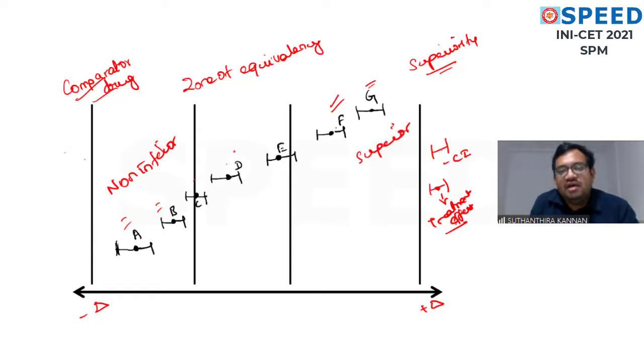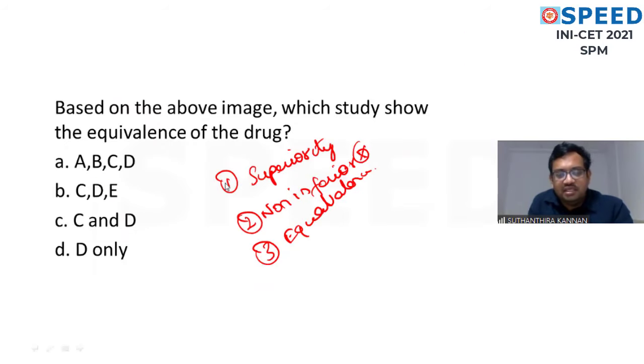C, D, E are in the zone of equivalence. In some people C may be superior, in some people non-inferior, but it is in the zone of equivalence. D is completely in the zone of equivalence. E is partly in the zone of equivalence and also superior. So the answer will be C, D, and E. They are in the zone of equivalence. Not D only. Both C and E are also in the zone of equivalence.